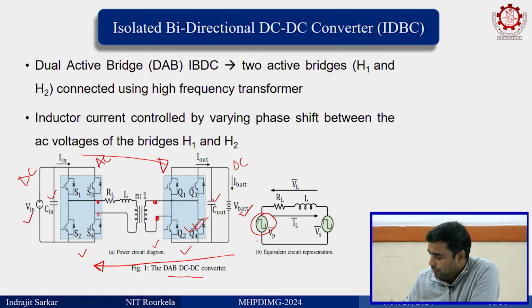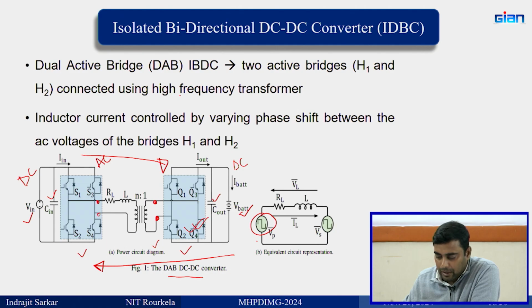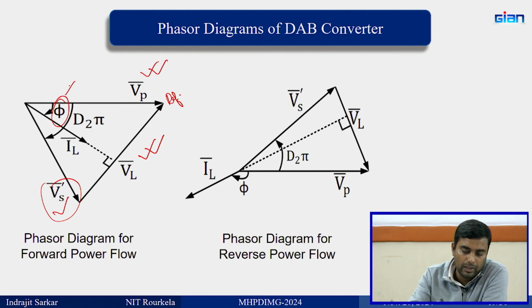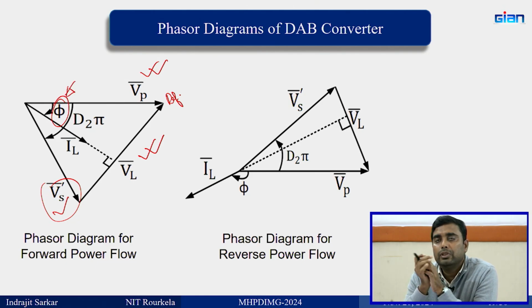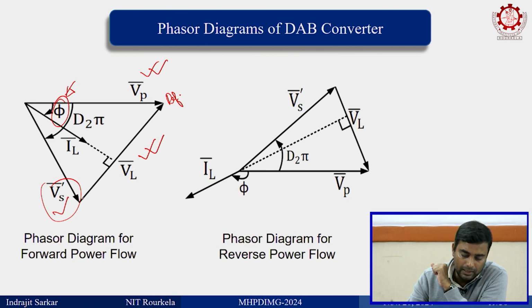So, we have drawn Vp as reference, and we have the freedom to place this Vs phasor at any place. Let us say we are putting this at a lagging power factor. By switching action you can impose this phase difference between Vp and Vs dash. If you do that, then this is the inductor voltage drop and this is the inductor current.